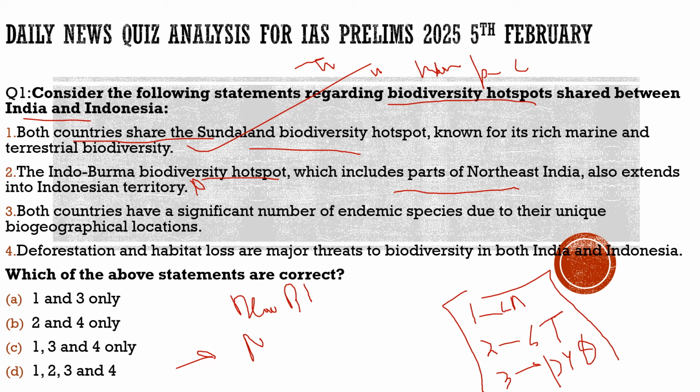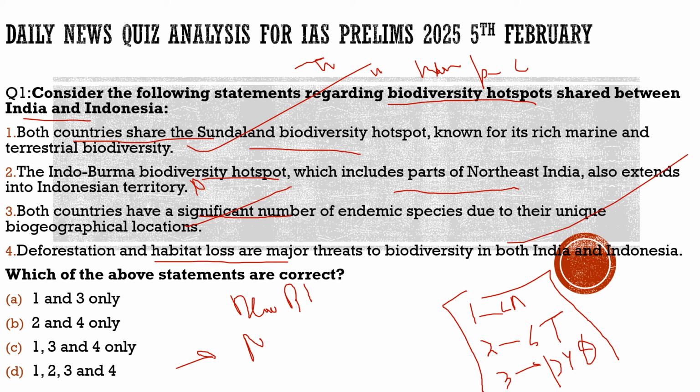Third statement: both countries have a significant number of endemic species due to their unique biogeographical location. 100% correct. And mostly whenever there is such a statement, you should mark it correct. I would say 100 out of 100 times mark this statement correct. So mostly it is correct. Fourth statement: deforestation and habitat loss are major threats to biodiversity in both India and Indonesia.